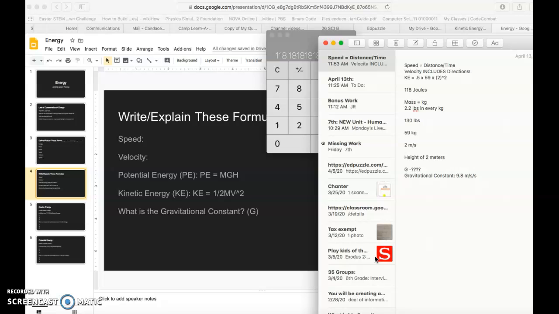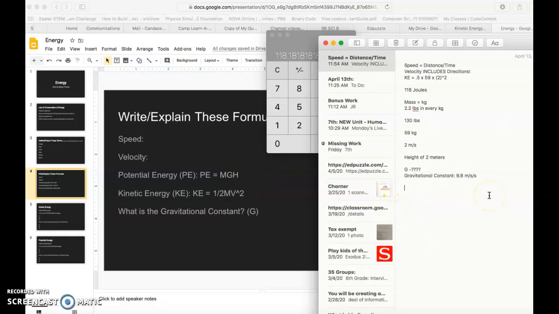Okay? That means everything that's falling in our world because of our gravitational pull is falling at the speed of 9.8 meters every single second. It's accelerating at that speed. Okay? So that's pretty crazy. But that's important to note, okay? So when I'm jumping from a height of 2 meters, I have to consider that gravitational constant because my potential energy says mass times my gravitational constant times my height.